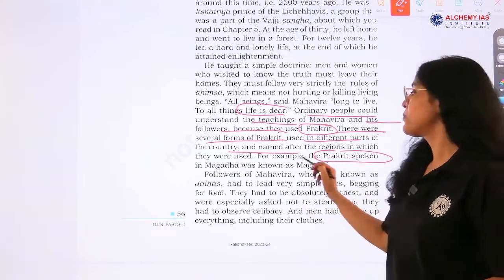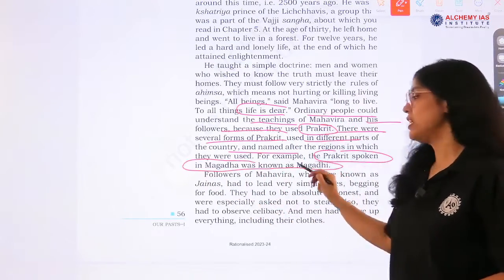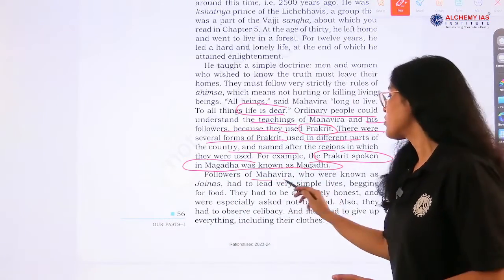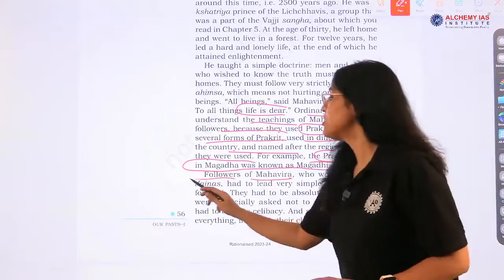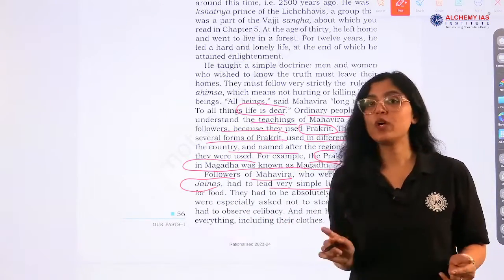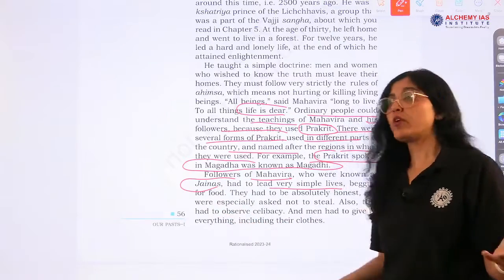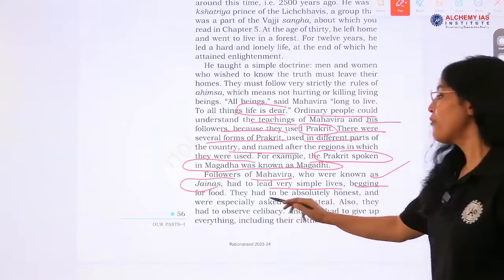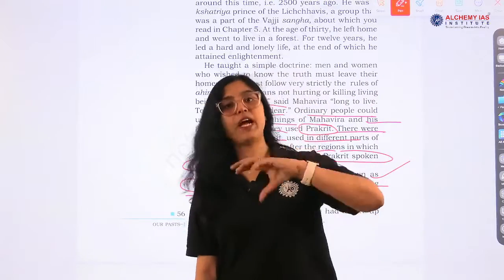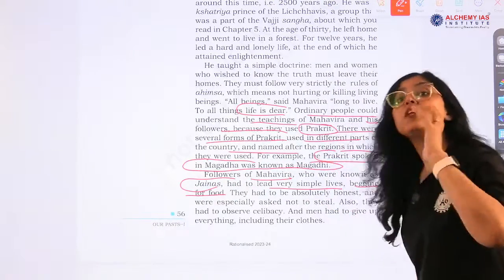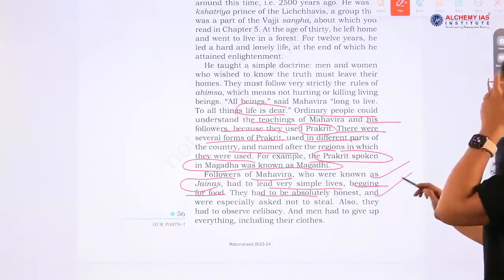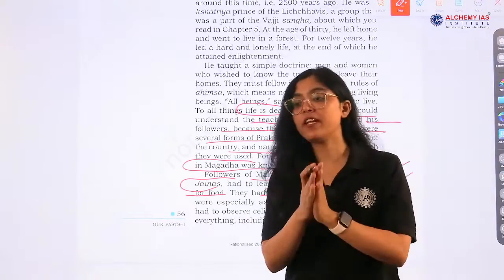Like Prakrit spoken in Magadh was known as Magadhi, right. So Magadh region. Followers of Mahavira, who were known as Jainas, had to lead a very simple life, right. No violence, no lavish life, no comfort, begging for food. Whatever they were getting, they had to consume that, and they had to limit themselves. Control, right. They had to be absolutely honest. Honesty is very, very important.